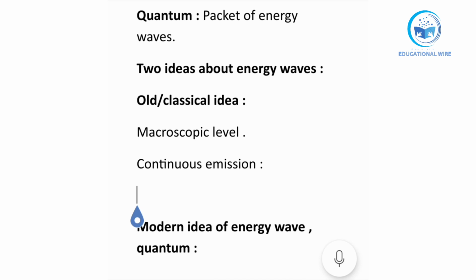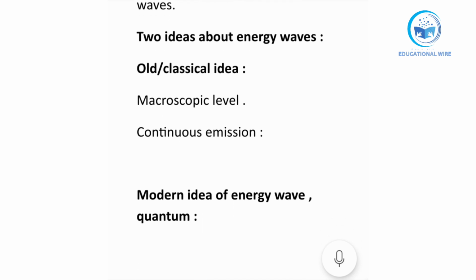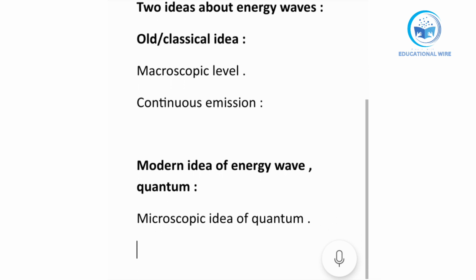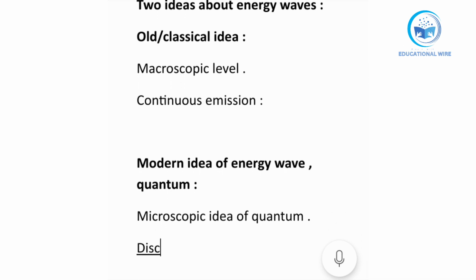But talking about the modern idea of energy wave, the quantum idea, this idea was given by Planck, because he was also modern. He gave the microscopic idea of quantum, or you can also say energy level. He said that it's not continuous, it's a discontinuous emission of energy. But how do we know? So we will make a diagram first to know about continuous emission and discontinuous emission.